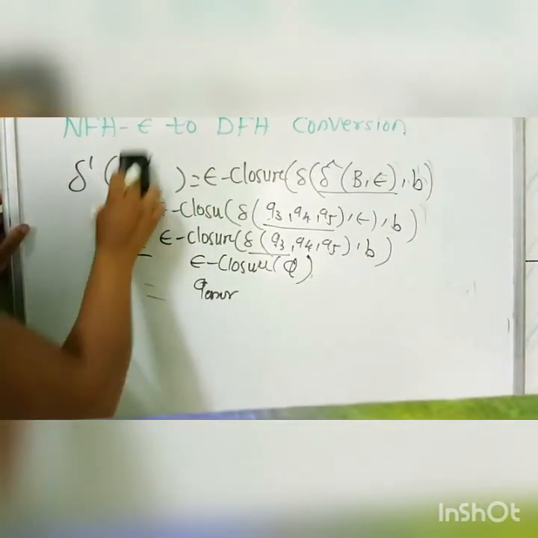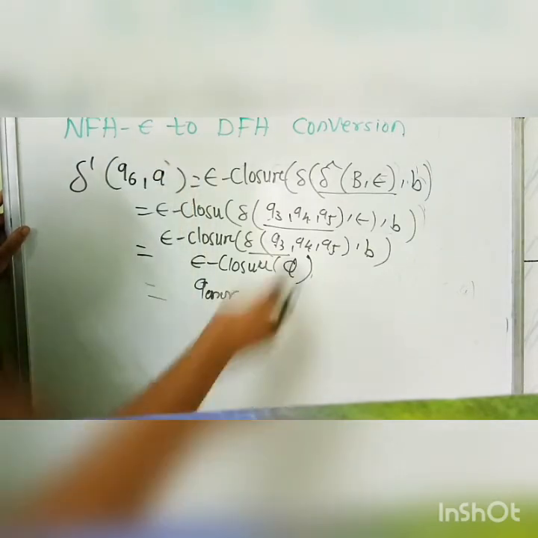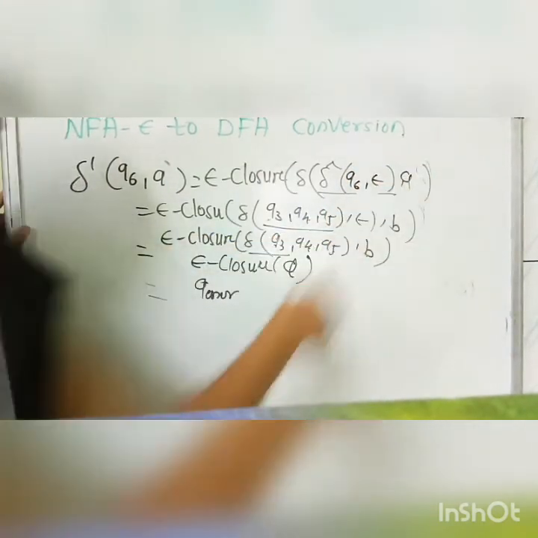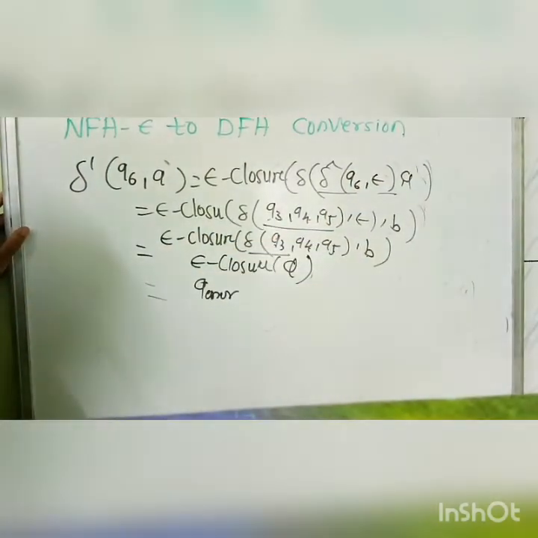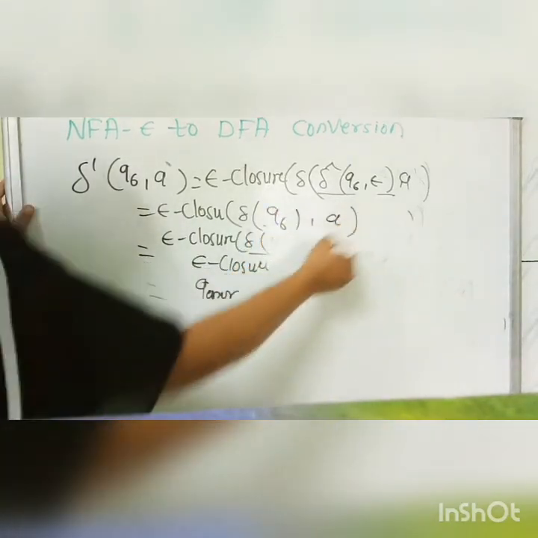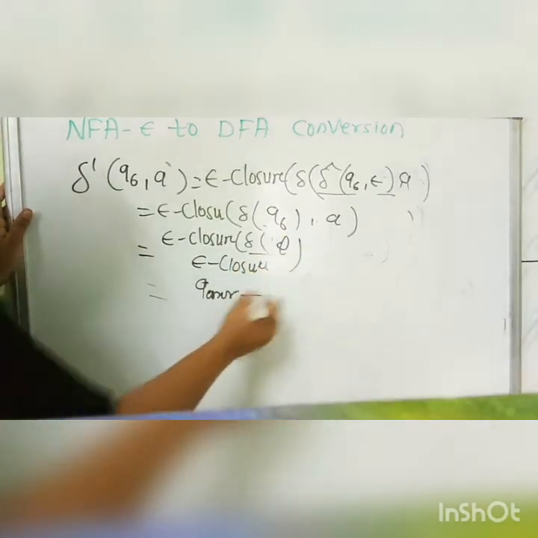So we will take the next state as delta dash of Q6 on small a. Now Q6 on A. Q6 has its same state in its epsilon closure, so it is again Q6. Now we have to calculate Q6 on A, and from the diagram, Q6 on A has no transition, so it will be phi, and it will be Q error.